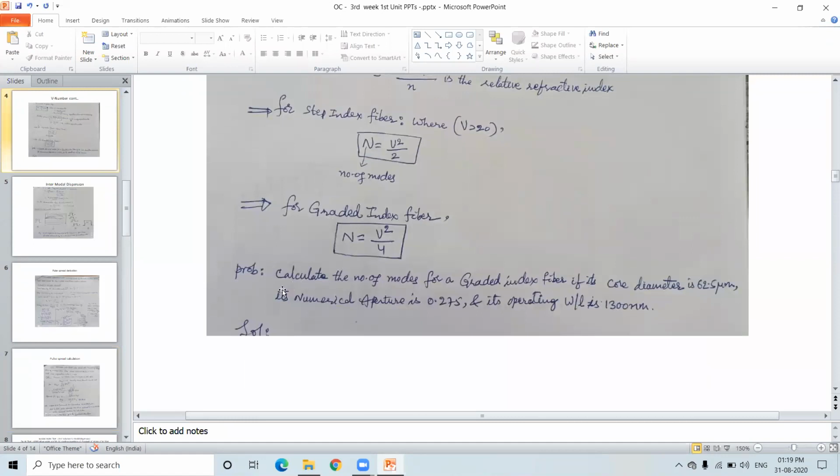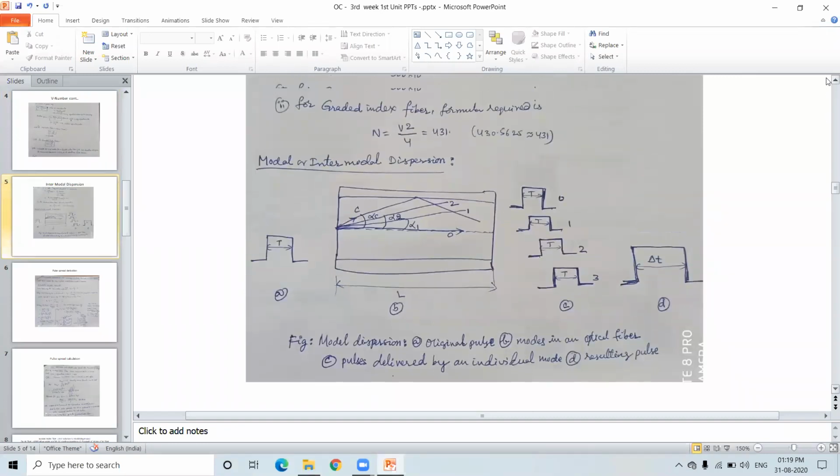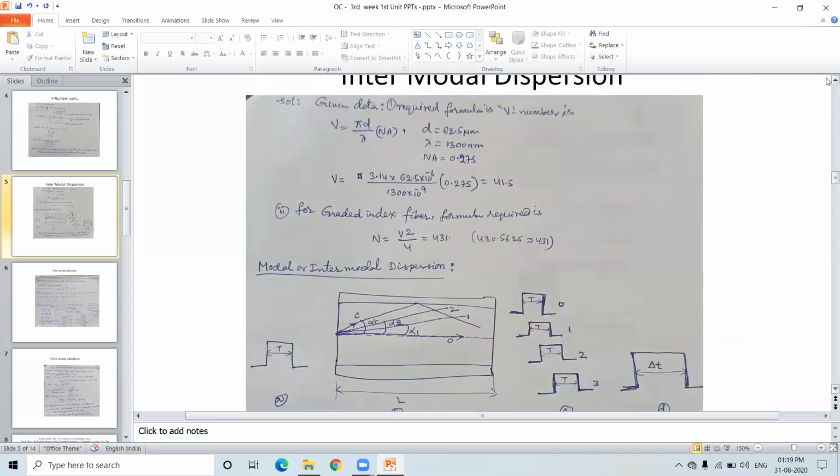Please see this: calculate the number of modes for a graded index fiber if its core diameter is 62.5 micrometers and numerical aperture is this one. We already considered this yesterday. So the diameter D has been given, the numerical aperture has been given, and the operating wavelength of the fiber has been given. Therefore, you can take the formula directly and substitute the values, and you will get the answer. V is pi d by lambda into NA. You will get it as 41.